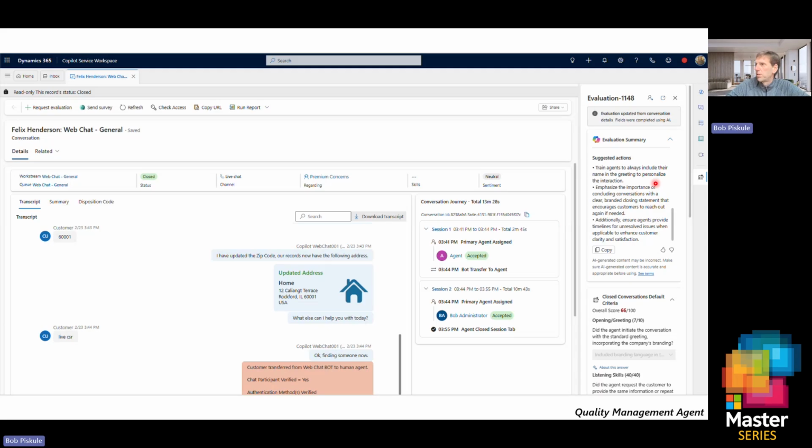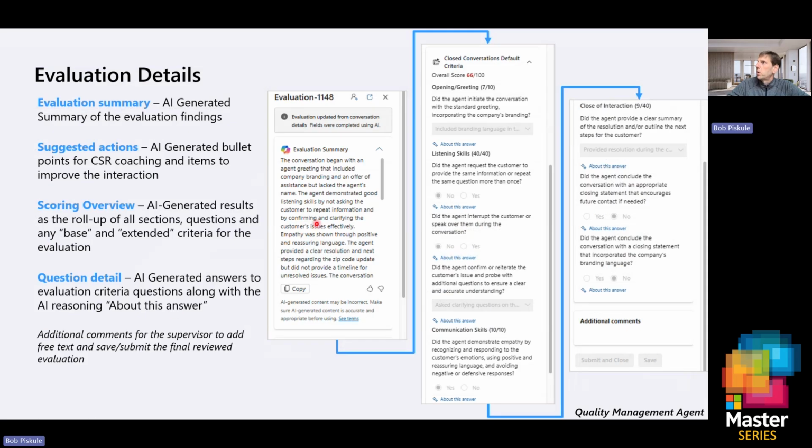So what I've done here is I've just blown this up on the next slide to bring this out. So here you see what the evaluation looks like. We've got our evaluation summary, where it's going to summarize what it's doing, but also make recommendations as well. It's going to give you the scoring overview and why it's scored it a certain way.